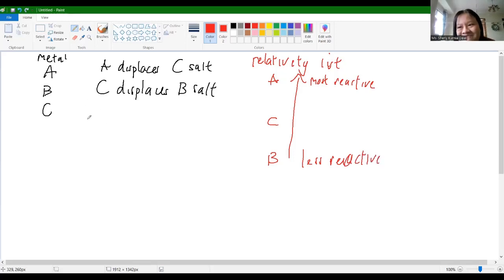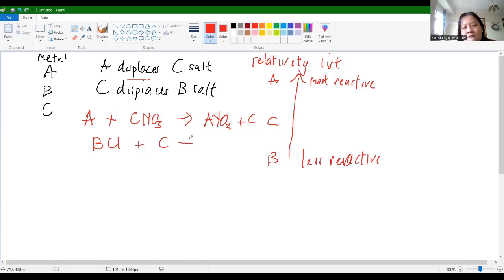For example, I love examples. Okay, salt, it means, for example, I have A and C nitrate. Will it be displaced? Yes, for sure. So this one will make A NO3 plus C. However, if I reverse it, for example, I have BCl plus C. Can it happen?